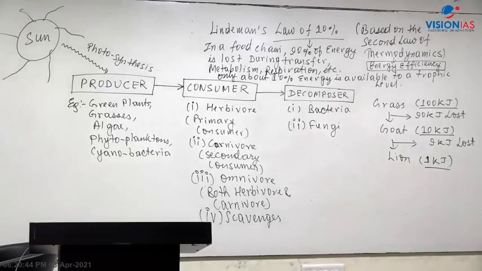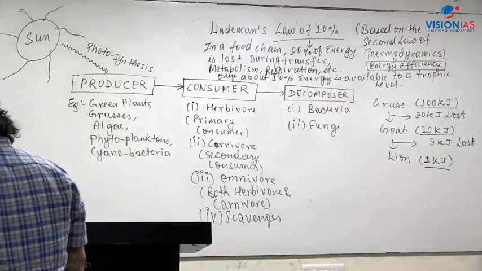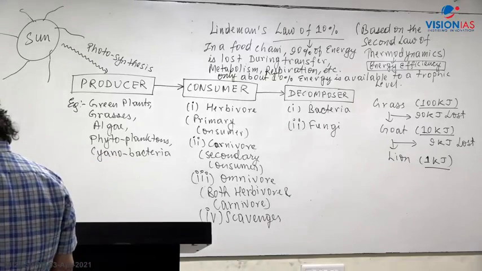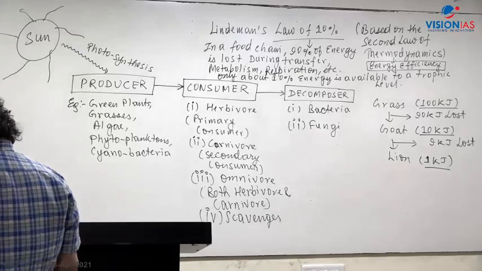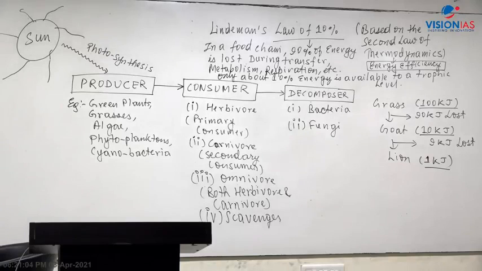Have you all copied this? Have you all copied it? See, when we say plants, based on the pigment, most of the plants are green, but there are also plants which may be non-green. Sometimes the pigment is red or something like that, but they also carry out photosynthesis. I am writing green plants because of the chlorophyll.